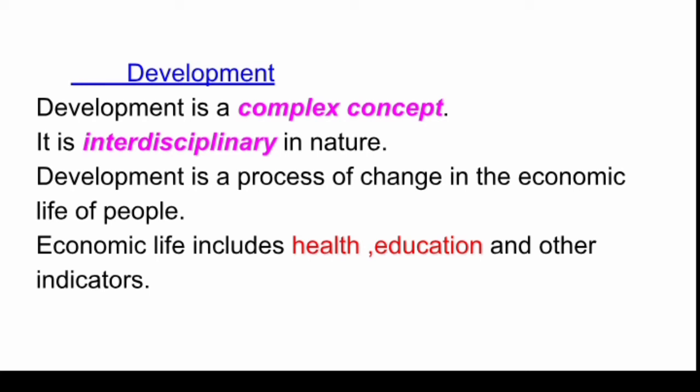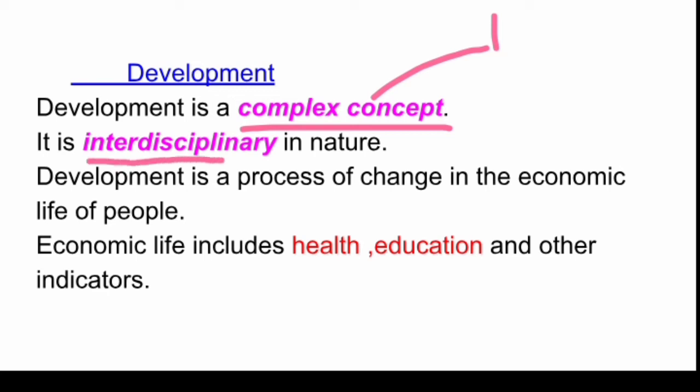So what is development? Development is a complex concept. What does it mean? So let me make it simpler for you. Complex concept means development cannot be defined in one line or one way, because people may have different notions of development. Second thing is interdisciplinary.